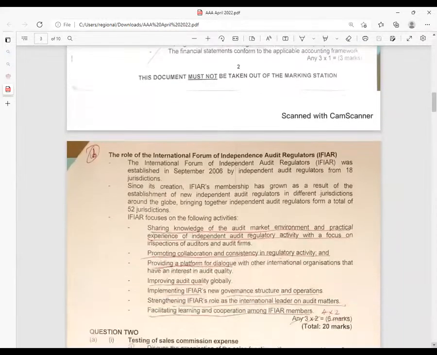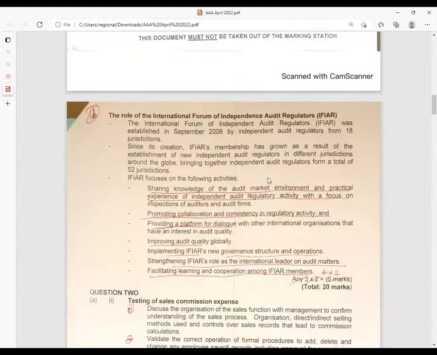It is the role of the International Forum of Independent Audit Regulators, IFAR. It was established in September 2006 by independent audit regulators from 18 jurisdictions.